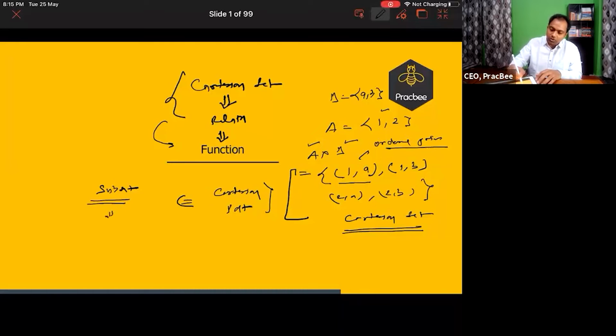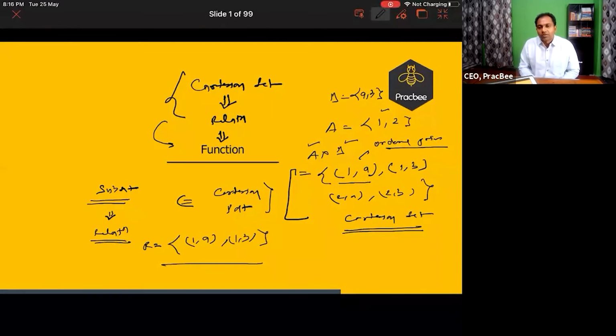If I take any subset of this Cartesian set, based on any criteria, any subset of this Cartesian set will be called a relation. Now, obviously, you will not do it randomly. You will have certain criteria behind it. For example, if I say that, sir, I want only those elements which start with 1, we will have a relation which is a subset of this. So from the definition, it is the subset and nothing else. It will form this relation. But underlying the relation, there was always a condition of that relation. Fine. But from the point of view of definition, strictly, any subset of this Cartesian set will make a relation.